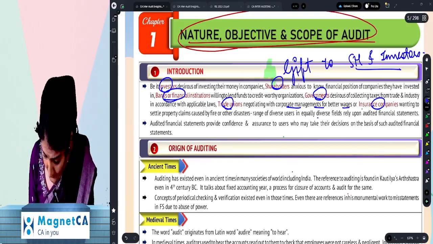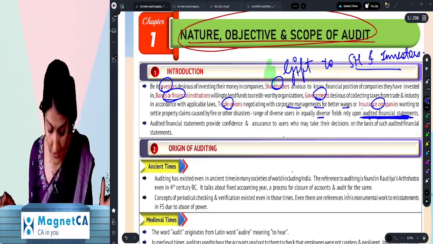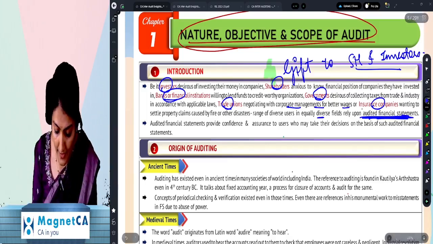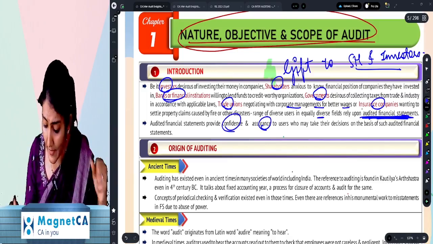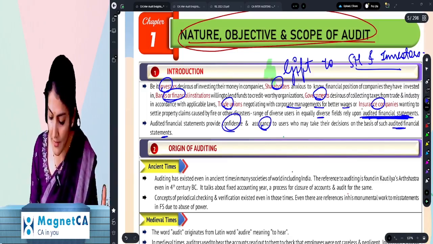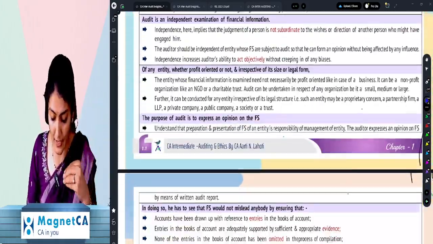Range of diverse users in equally diverse fields may rely on the audited financial statements. So audited financial statements provide confidence and assurance to users who make their decisions on the basis of such audited financial statements. So it's a gift to the shareholders and the investors.